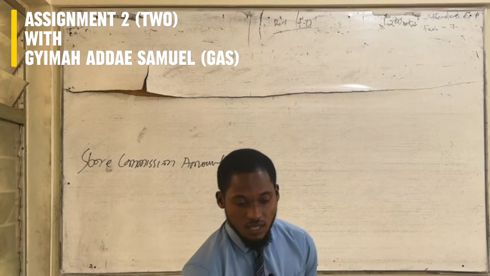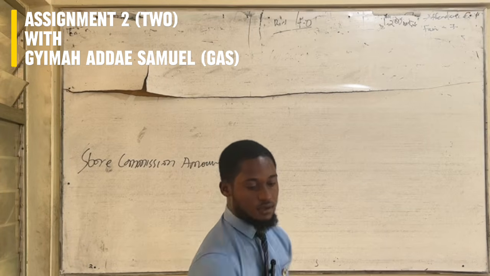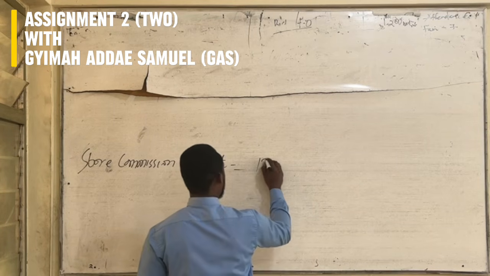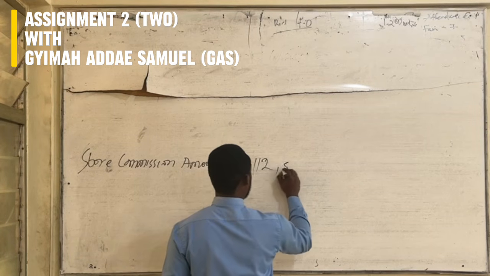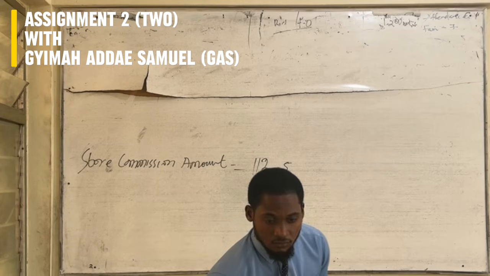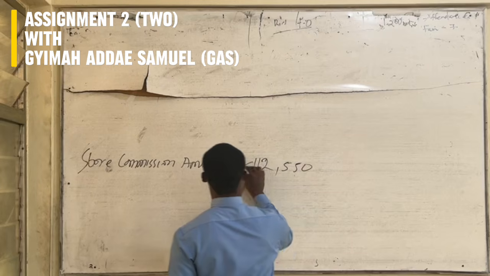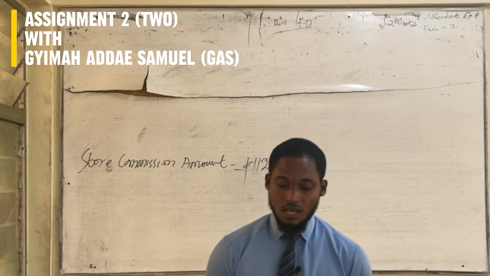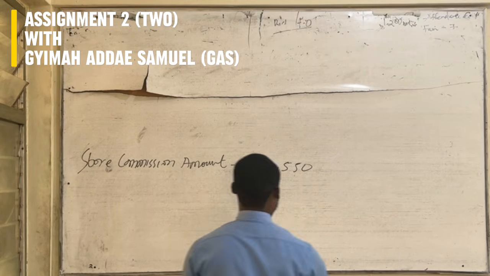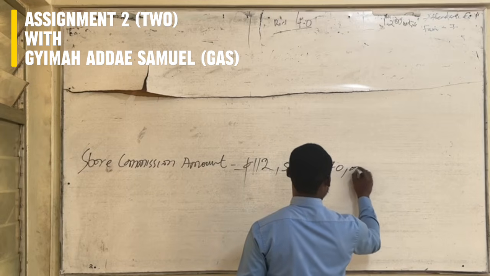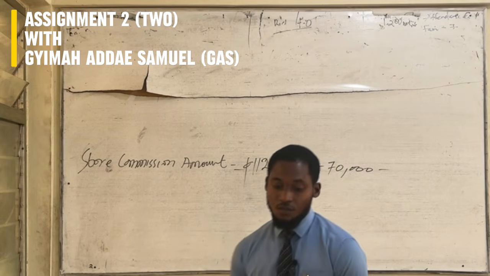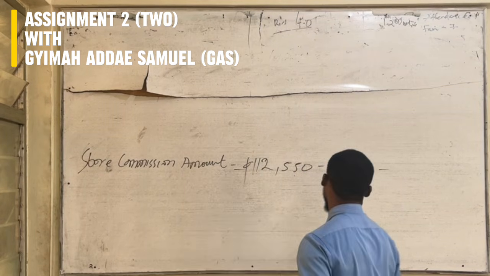Your store sales is given to be 112,550 Ghana cedis, and your quota is given to be 70,000, and returns is 15,000 Ghana cedis.